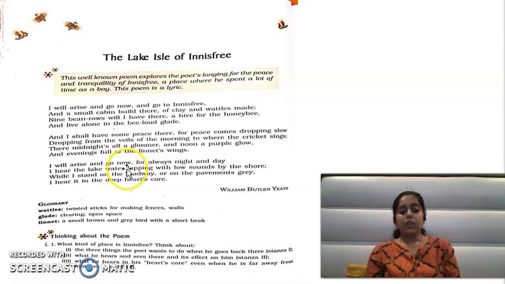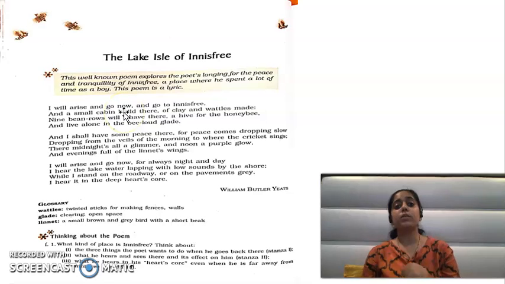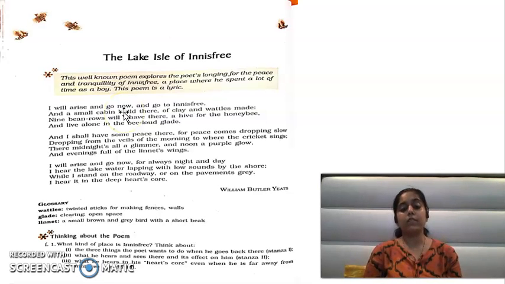I will arise and go now, for always night and day, I hear the lake water lapping with low sounds by the shore. Okay, so again poet says कि मैं उठूंगा और मैं जाऊंगा. I will arise and go now. Here also in the first paragraph the poet says I will arise and go now, because the poet is adamant to go to this place. Poet is missing this place so much that he wants to go to this place anyhow, he just wants to go to this place. I will arise and go now.